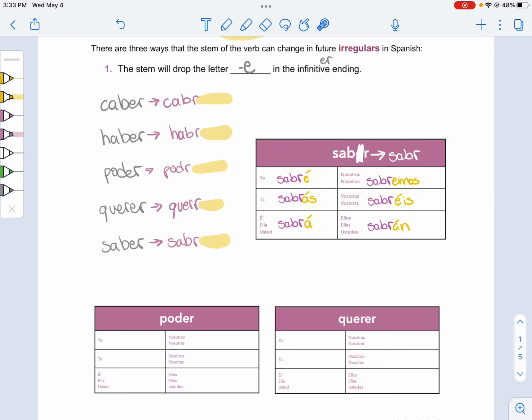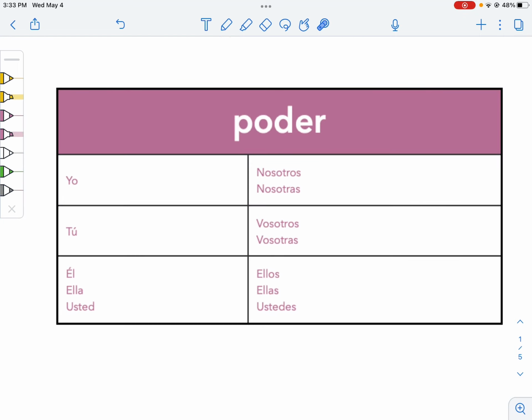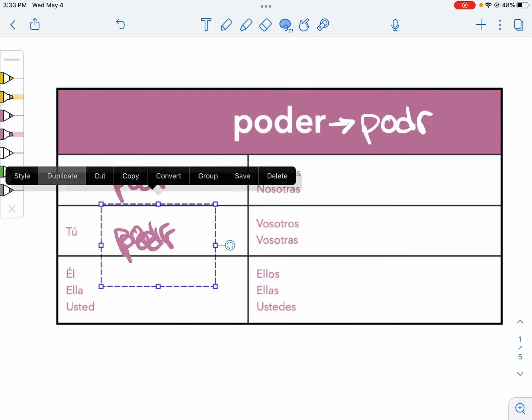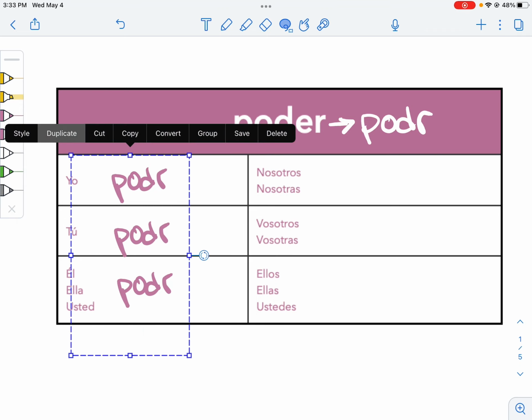Go ahead and pause the video and try to fill in poder by yourself. Tú podrás hacerlo. Again, these are dropping the E's. So poder becomes podr, whatever. So we take that podr and we put it in front of our future endings.